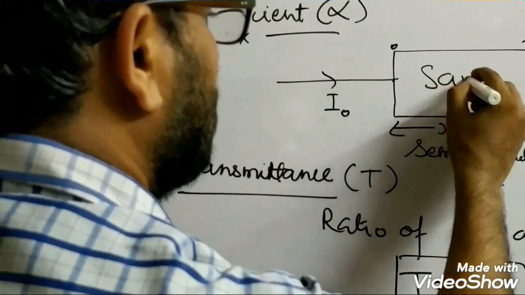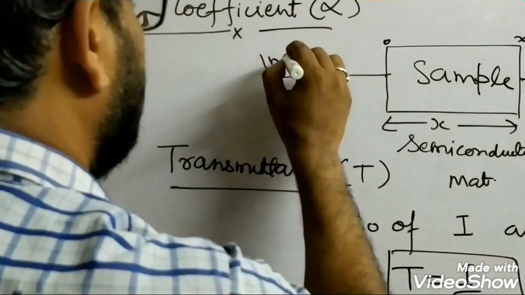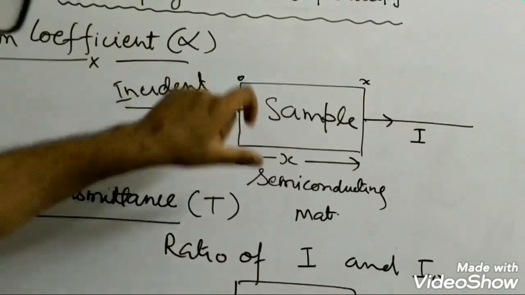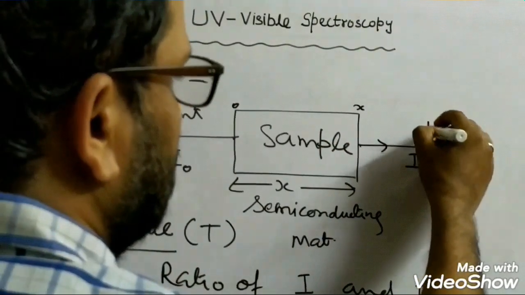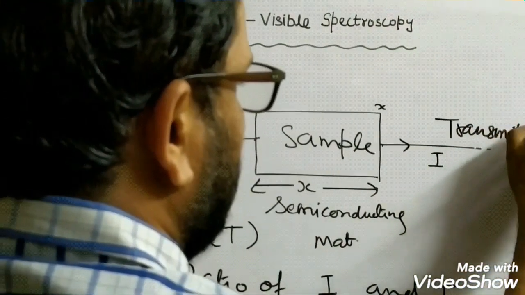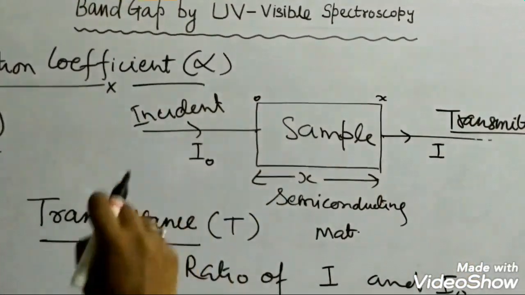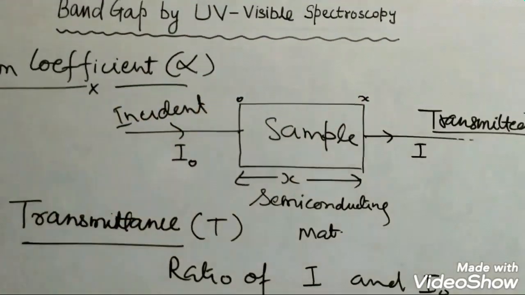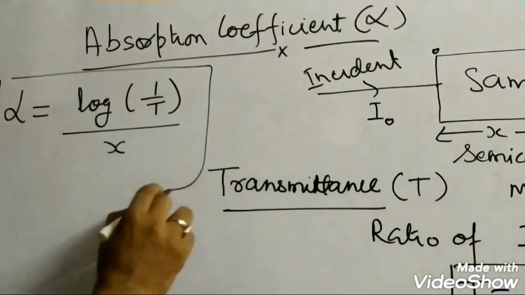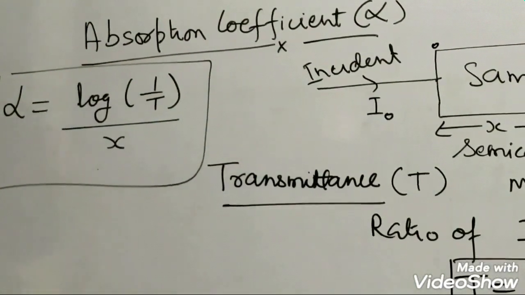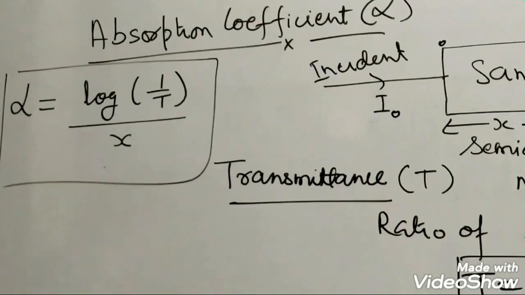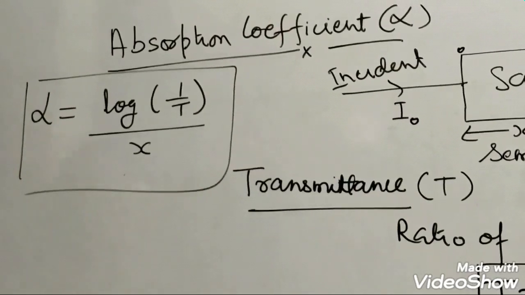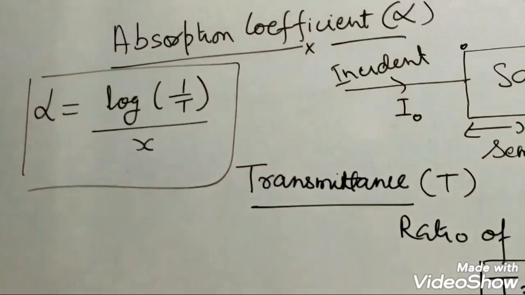This is the sample, this is the incident light at the input surface, and this is the transmitted light. I and I naught are respectively the intensities of transmitted and incident light. So this is how alpha, the absorption coefficient, is defined. This absorption coefficient is very important.